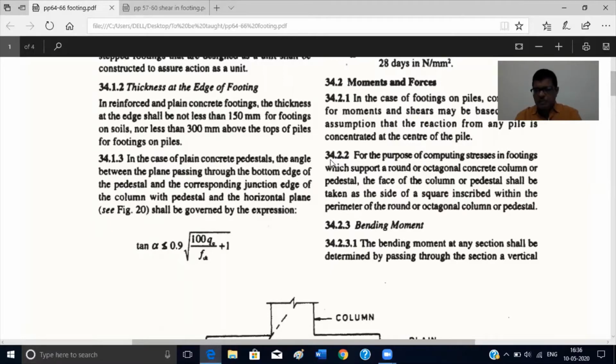Or if you know this SBC of soil, then accordingly you can provide the cross sectional area of the footing to transfer the load. Now again, this SBC is the net SBC. It is not the ultimate load. So that is why we'll take the service load. We will not take ultimate load, because you are taking this net bearing capacity. You are not taking ultimate bearing capacity. As you know, safe bearing capacity is calculated in soil mechanics by dividing some factor of safety with the ultimate bearing capacity. So we take this load as the service load, not the limit state load for the design of foundations.